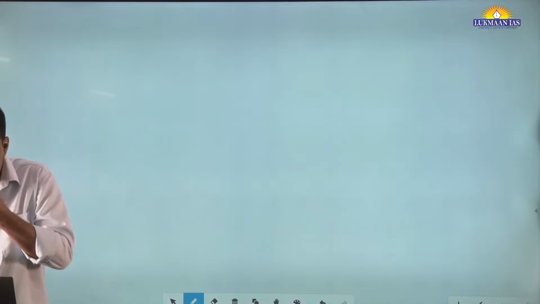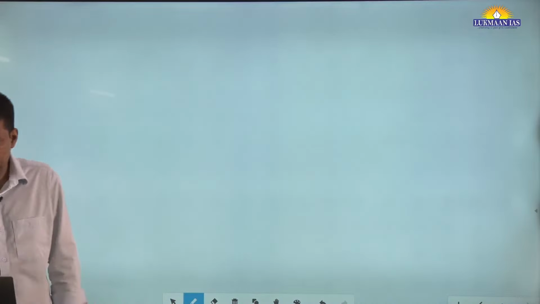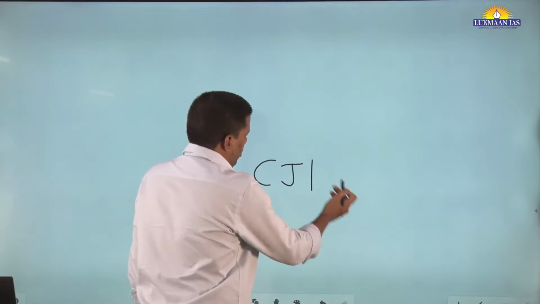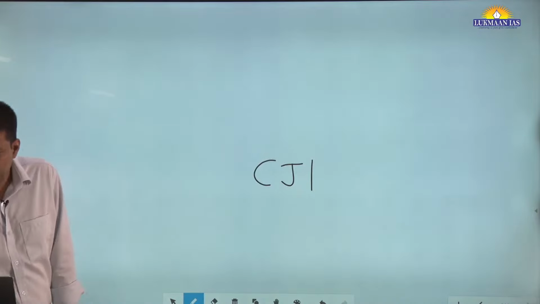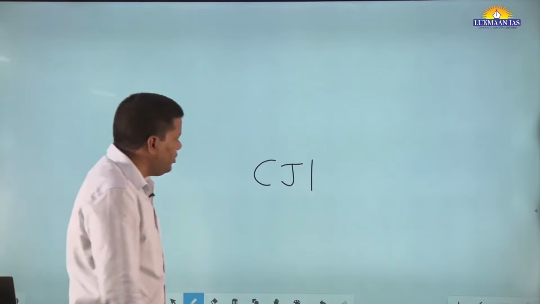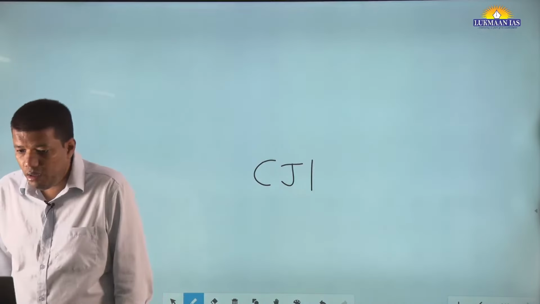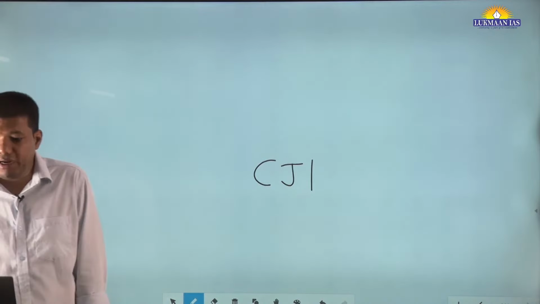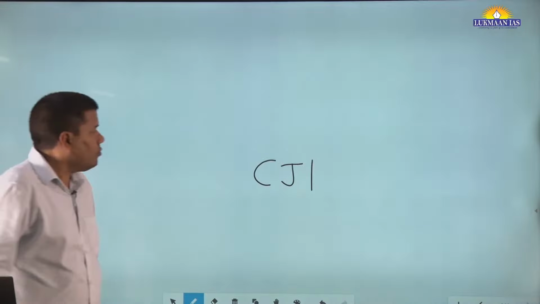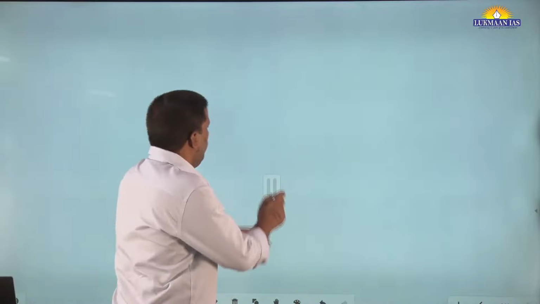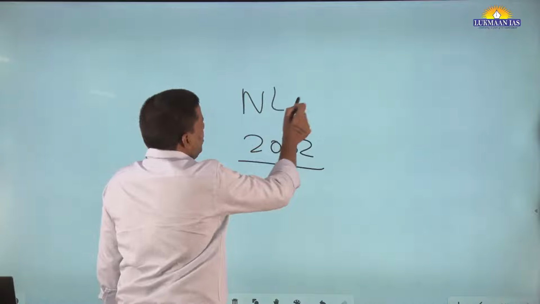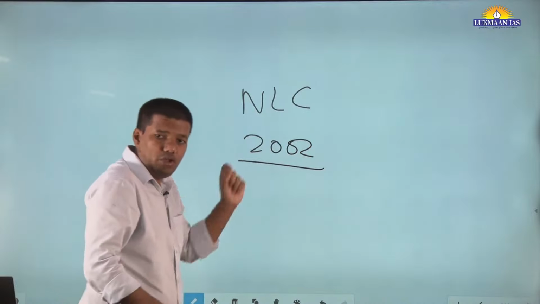The first National Labour Commission report came in 1966. The chairman was the Chief Justice of India, Gajendra Gadkar. National Commission on Labour, right? And the second National Labour Commission came in 2002. So this report is there, National Labour Commission 2002.